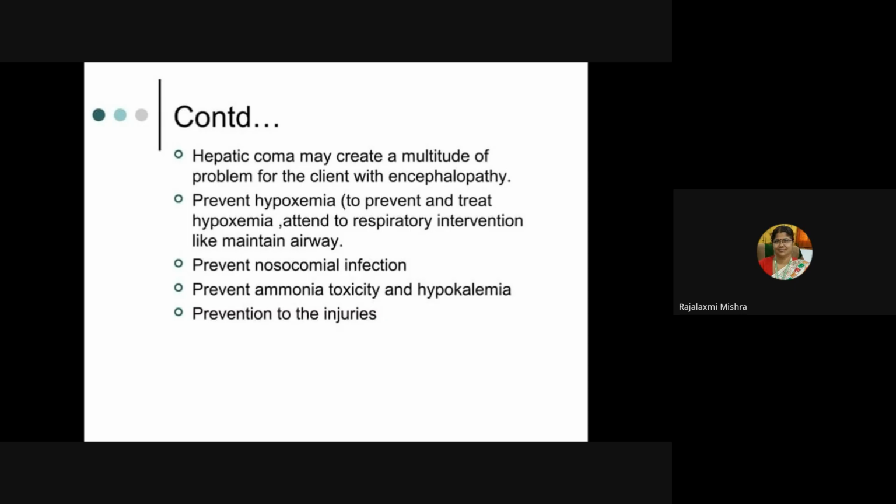by administering oxygen. To prevent and treat hypoxemia, attend to respiratory interventions like administering oxygen and changing the position to upright, seeing the patient's condition accordingly. Then prevent nosocomial infection, because the patient is vulnerable to infection and has low immunity due to hepatic failure and hepatic encephalopathy from liver cell damage. Also prevent ammonia toxicity and hypokalemia, and prevent injuries, including skin injuries, to maintain skin integrity.